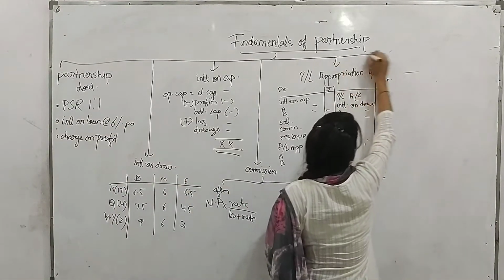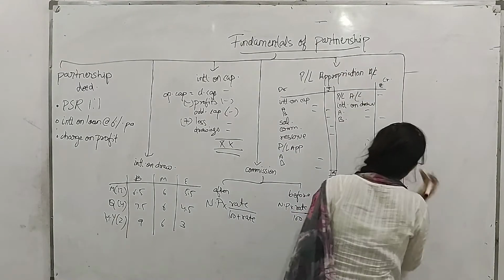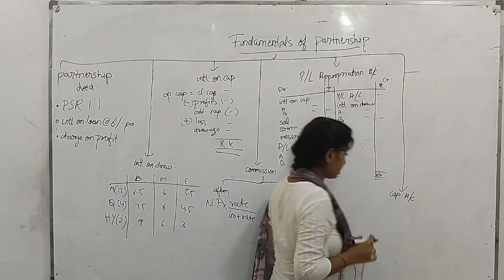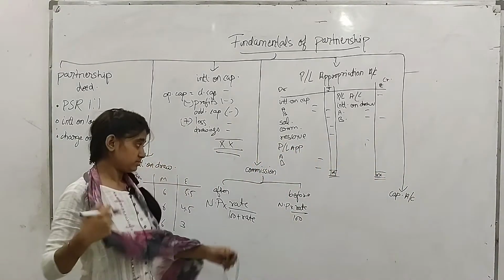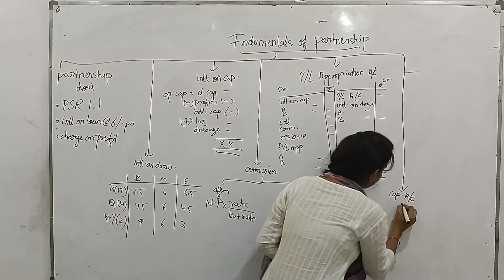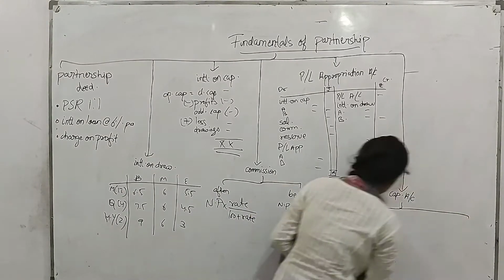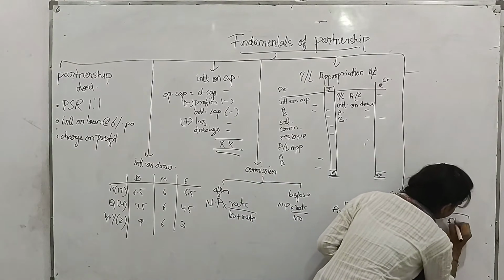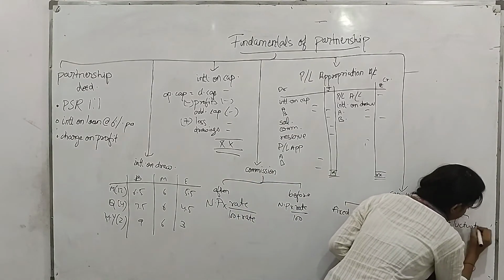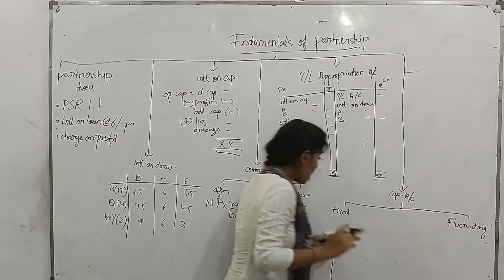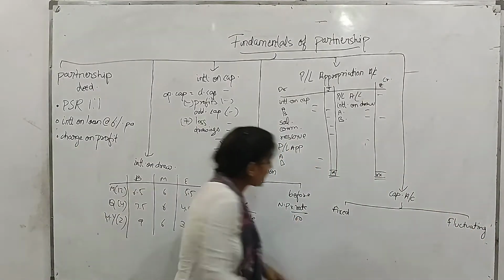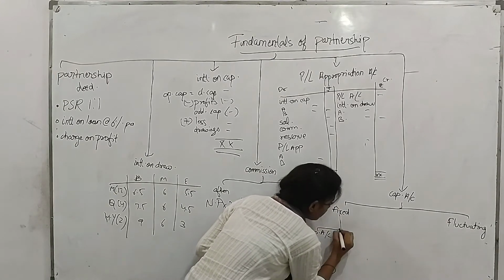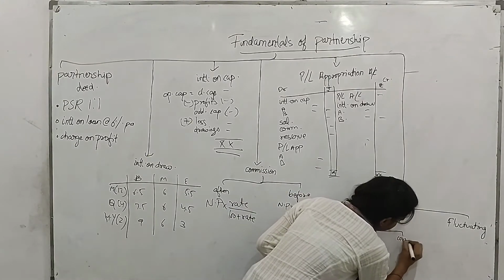Now the next topic is capital account of partner. There are two methods to maintain capital account. The very first one is fixed and the next one is fluctuating. The fixed one also contains two types. The first one is capital account and the next one is current account.